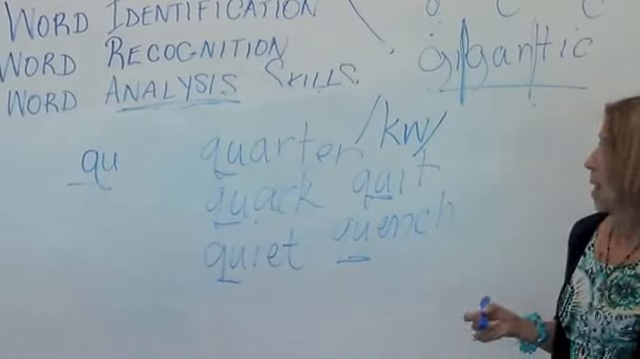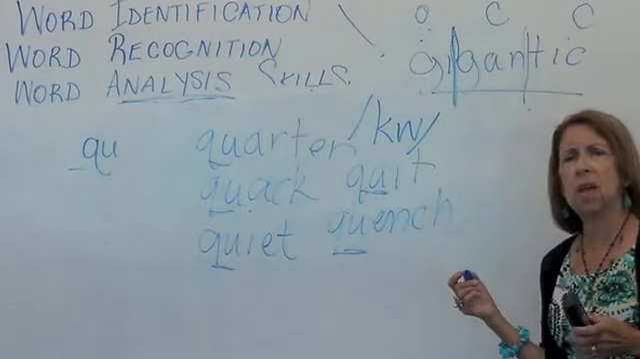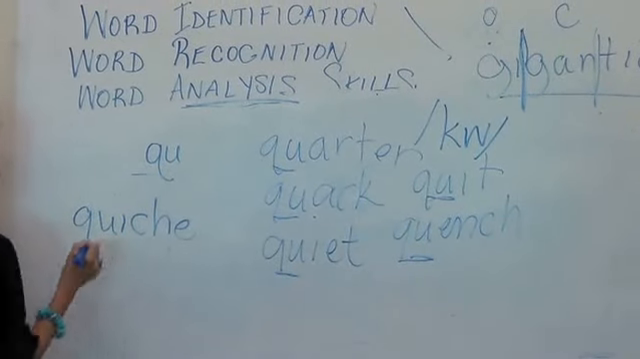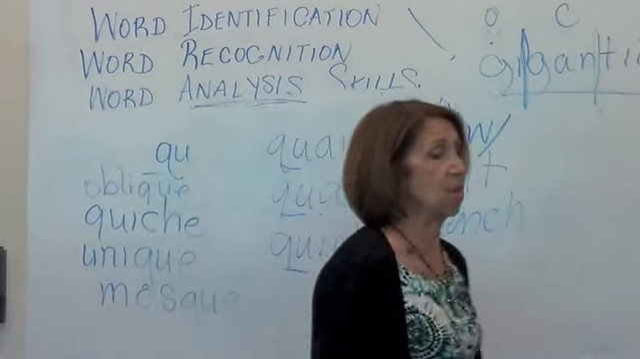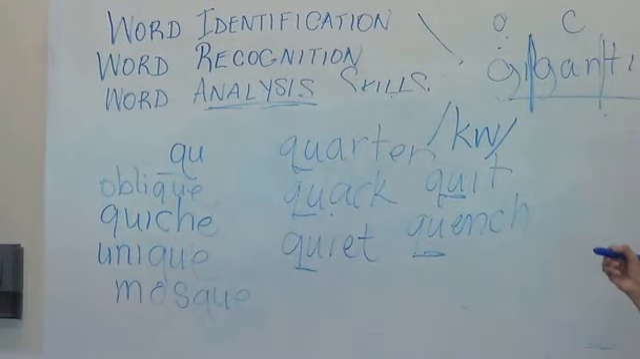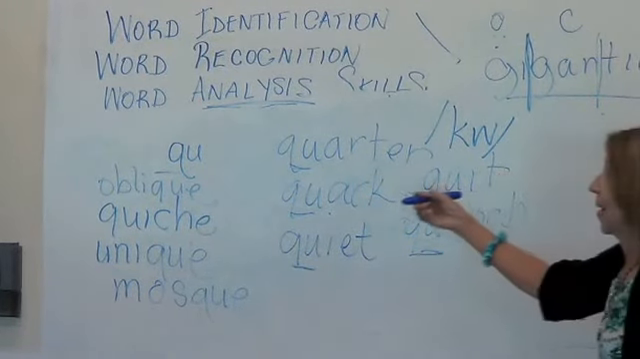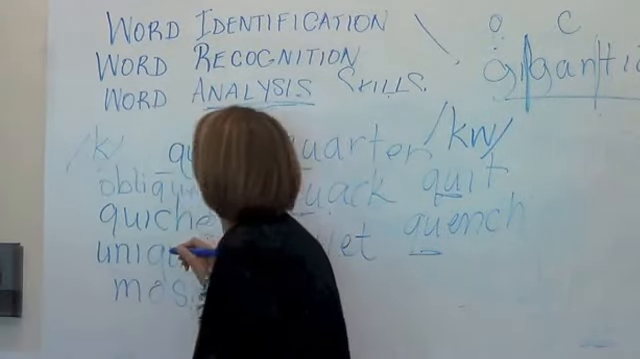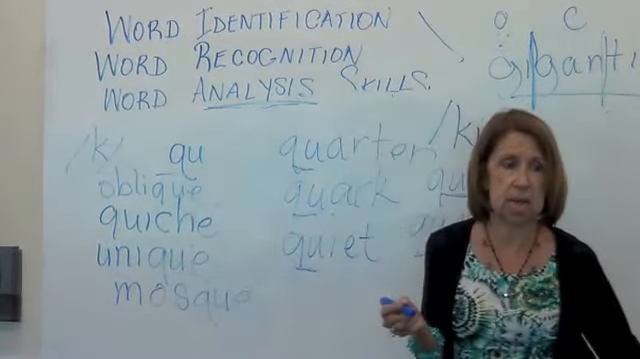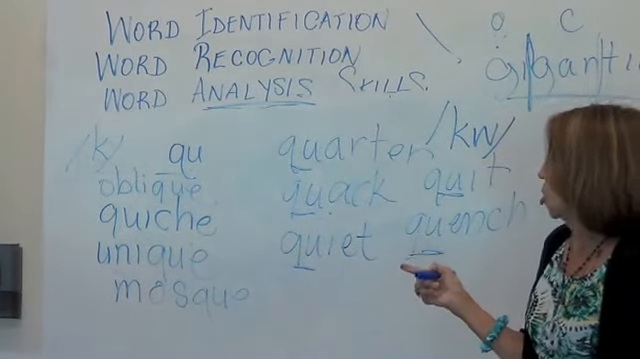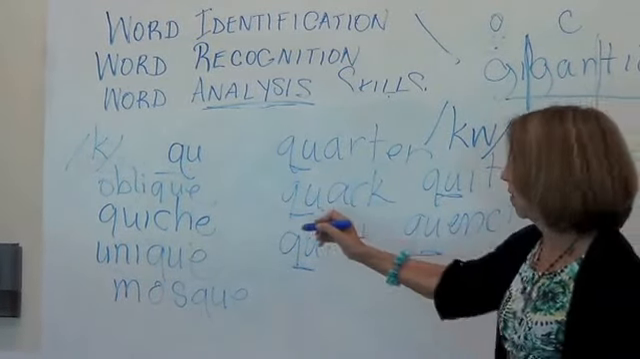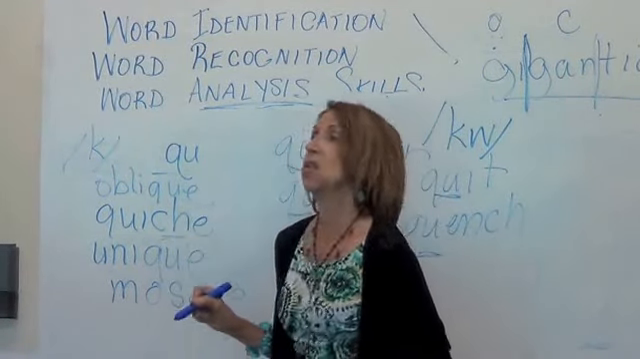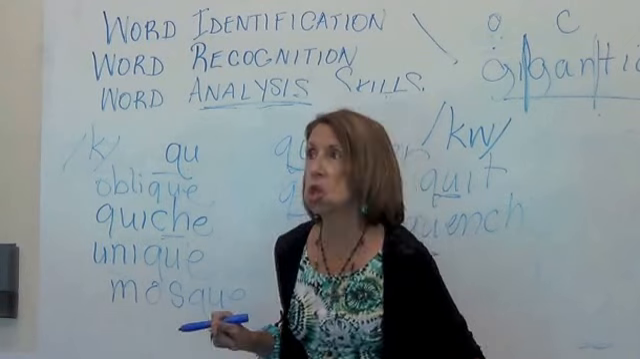But can QU have a different sound in some words? What sound does the QU have in those words? Just a K, doesn't it? Oblique. We don't need that E, it doesn't say anything. Quiche. And the CH says what in quiche? The CH doesn't say ch, it says sh.